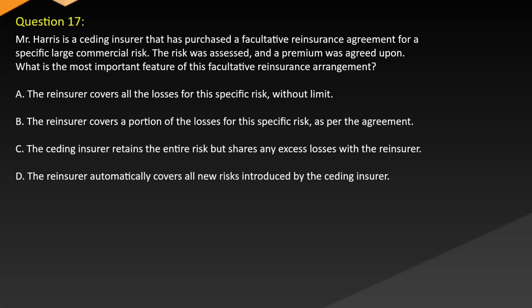A. The reinsurer covers all the losses for this specific risk without limit. B. The reinsurer covers a portion of the losses for this specific risk as per the agreement. C. The ceding insurer retains the entire risk but shares any excess losses with the reinsurer. D. The reinsurer automatically covers all new risks introduced by the ceding insurer.